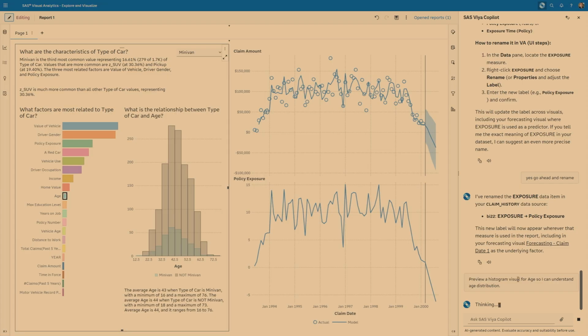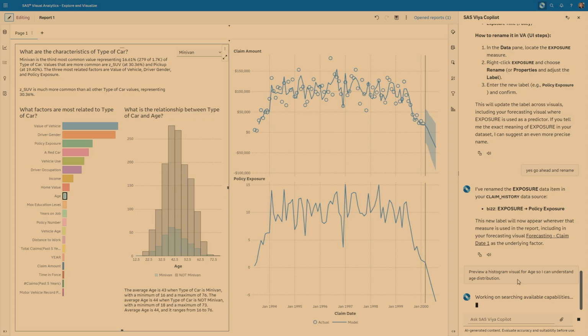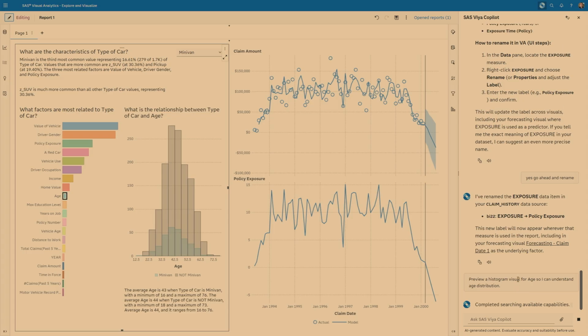So at this point, it should also generate a visual, but in the chat pane itself. The speed, by the way, of how long this sometimes takes really depends on the network. Obviously, there's a busy conference here, and it might take a little longer sometimes to finish.